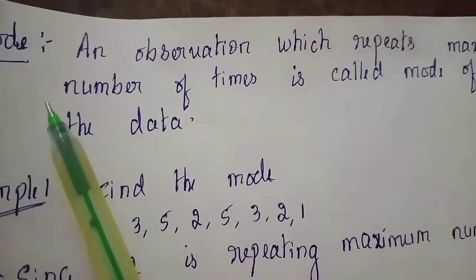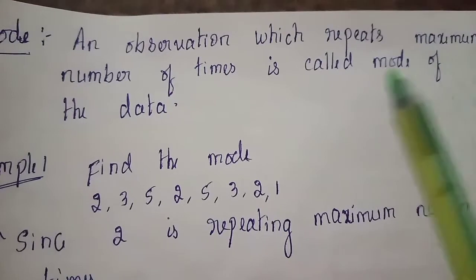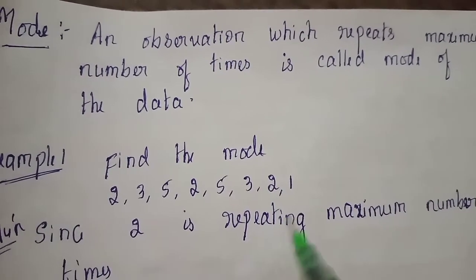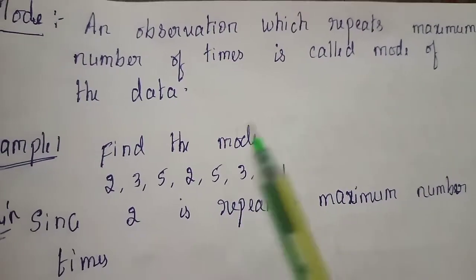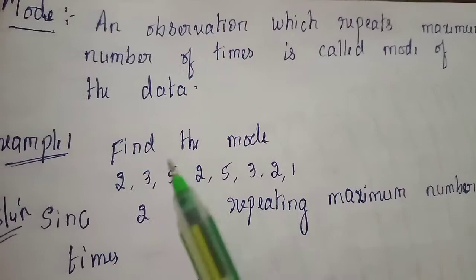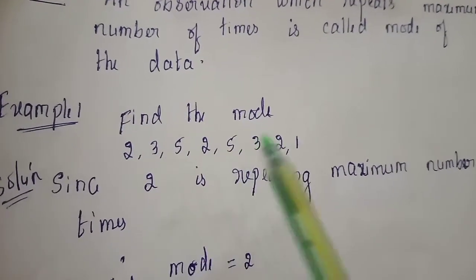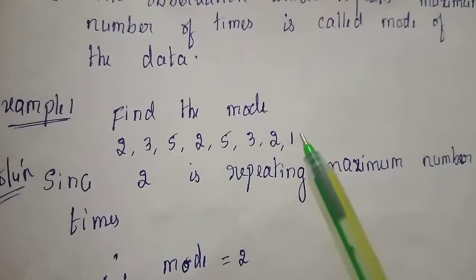So what is mode? An observation which repeats maximum number of times is called the mode of the data. Now let me take one example. Find the mode of the given data: 2, 3, 5, 2, 5, 3, 2, 1.